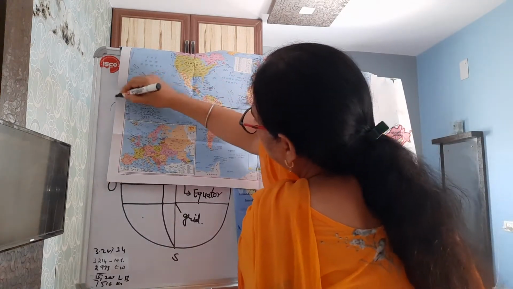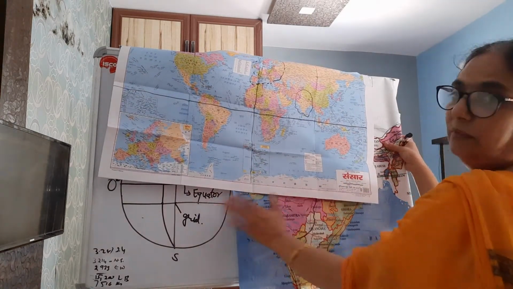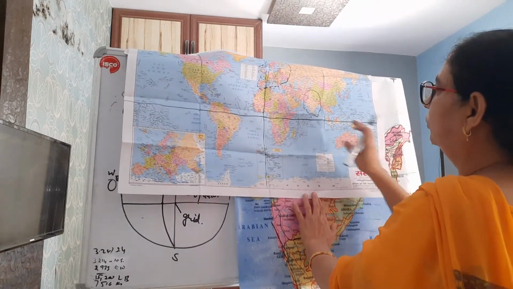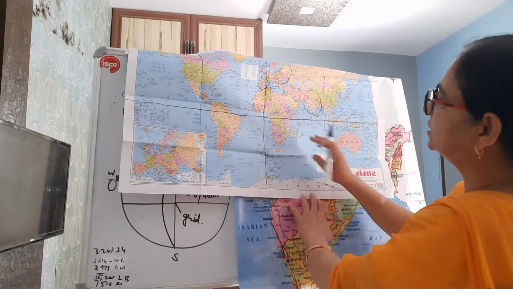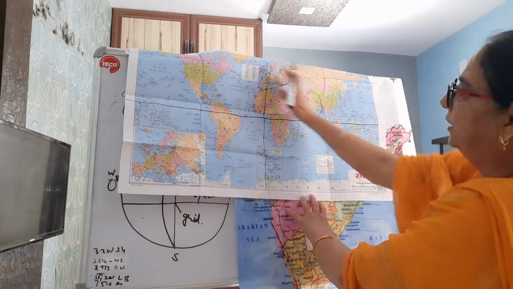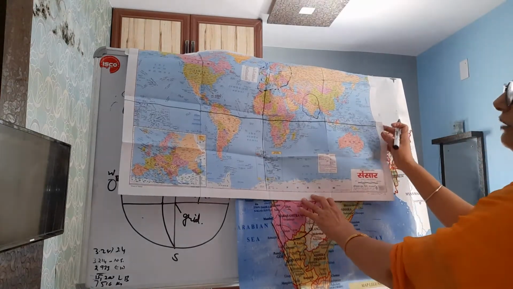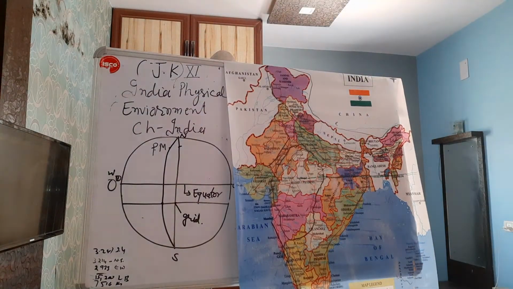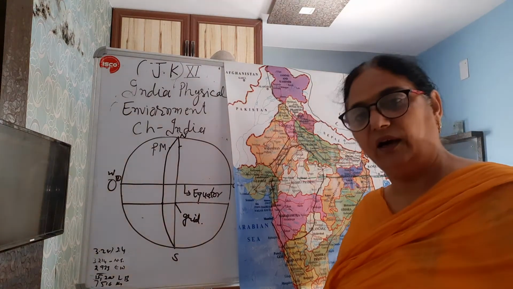Okay, that was an imaginary diagram, and here I am telling you on this world map. So here India is located. Now we can say India is located in the northern hemisphere and eastern. In simple words we can say that India is located in the northeast part of the world.